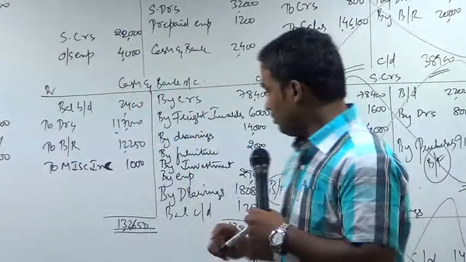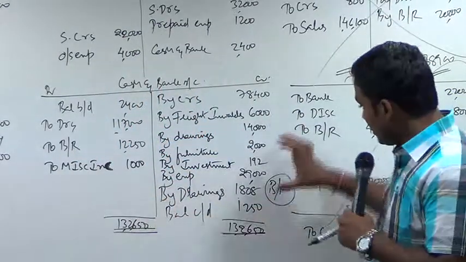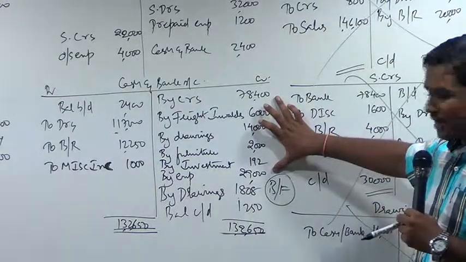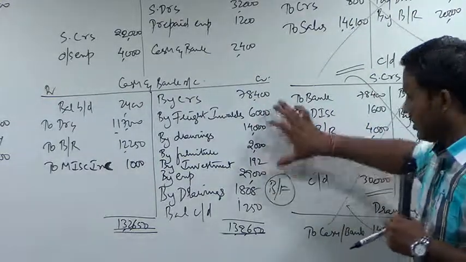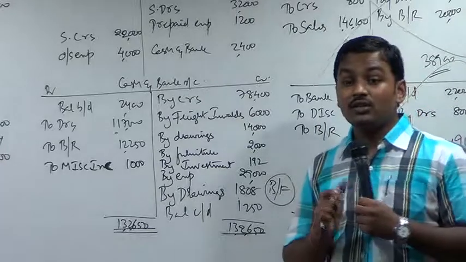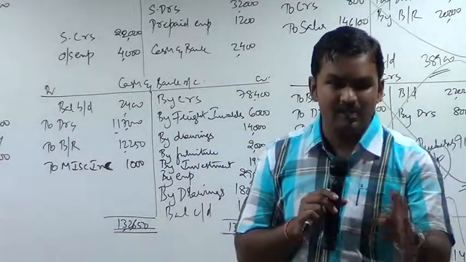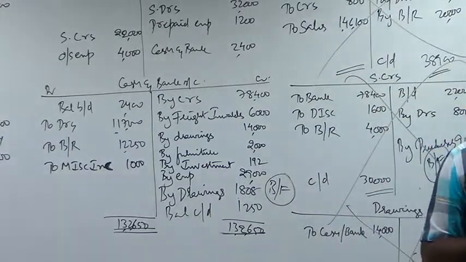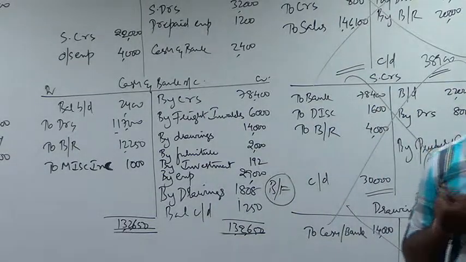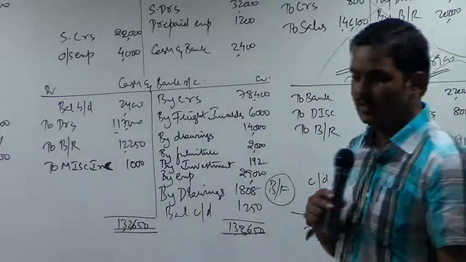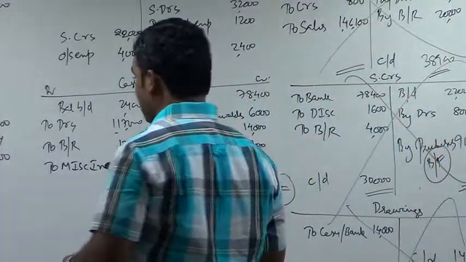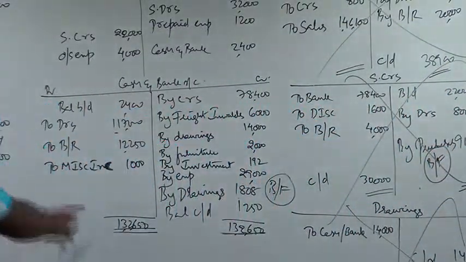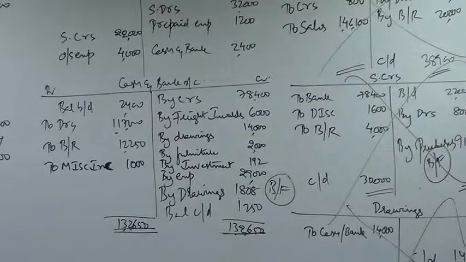Do you understand? Out of total cash received, if I remove all payments except drawing and closing balance, the balance left is 3,058. But actual closing balance is 1,250. So where did the remaining balance go? It was withdrawn by Rashmi for a personal purpose. By drawings, 1,808. I think I have closed the drawings account, so we can show drawings here.